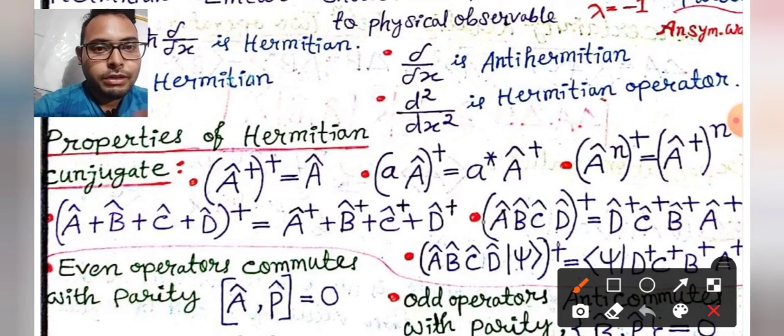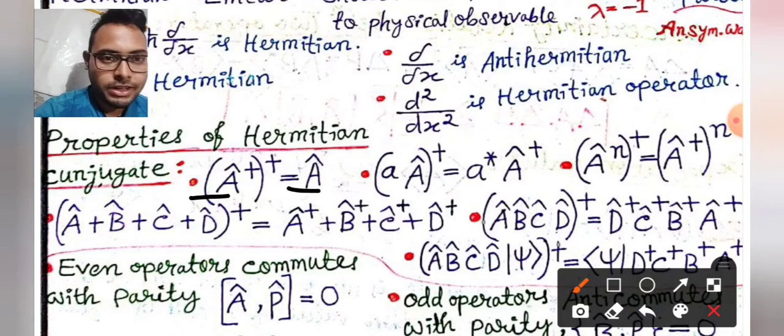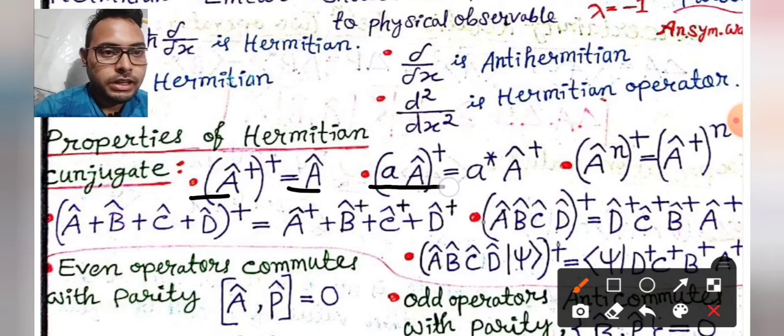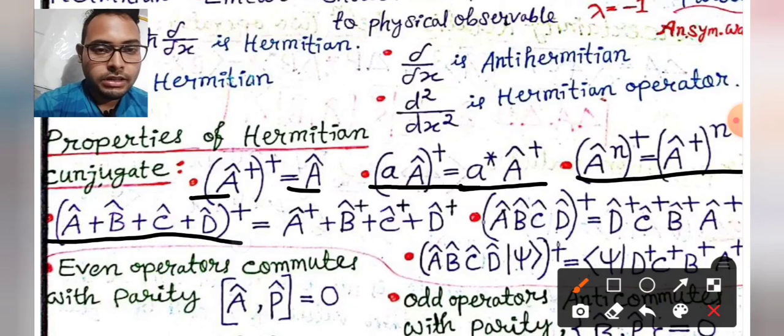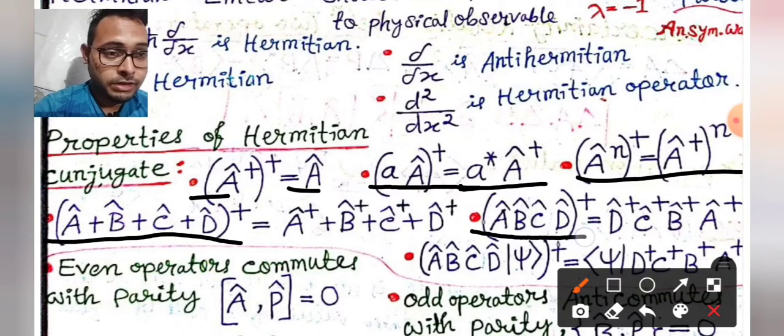Properties of Hermitian conjugates are very important. Double dagger gives back the operator itself, and this is the second property. This is also very important, remember this. This is the distributive property, and whenever dagger is applied on multiplied operators, the order is reversed. Remember this.